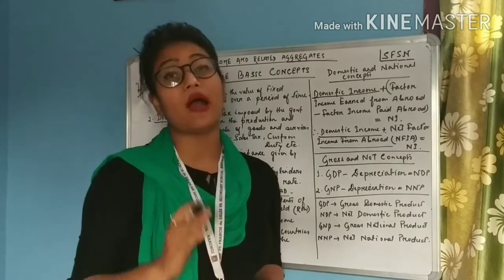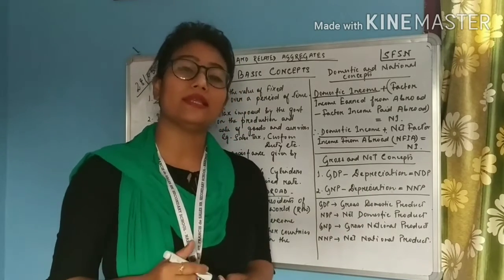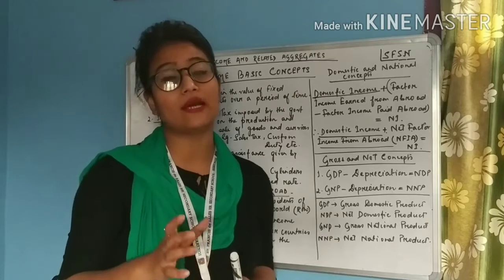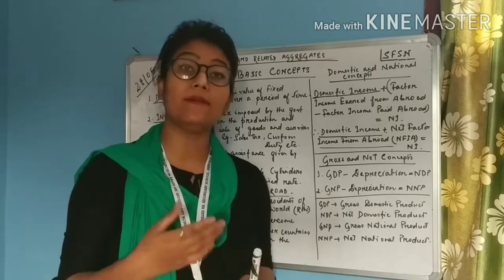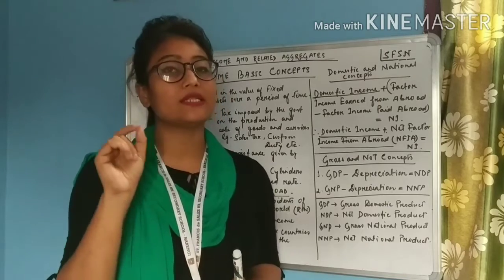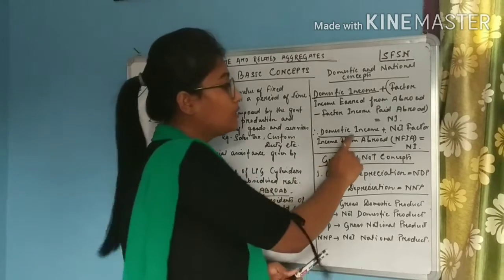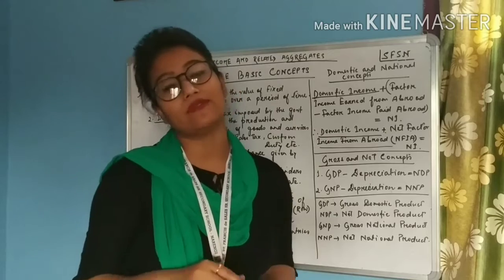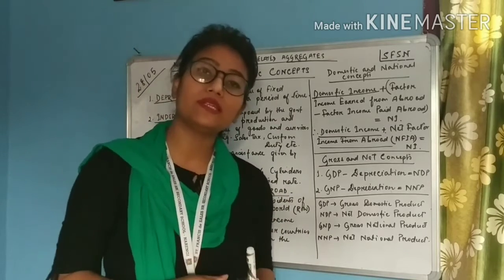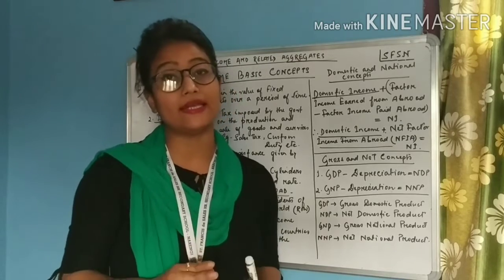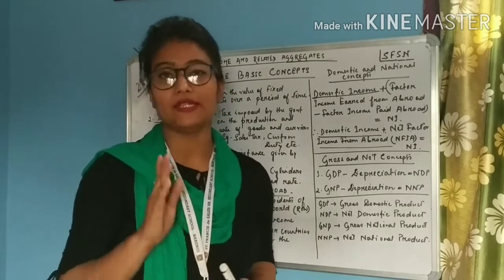So this is the concept of domestic income and national income. Just remember, how can we calculate national income from domestic income? We can calculate national income by adding net factor income from abroad to the domestic income. And what is net factor income from abroad? It is simply the difference between factor income earned from abroad minus the factor income paid abroad.